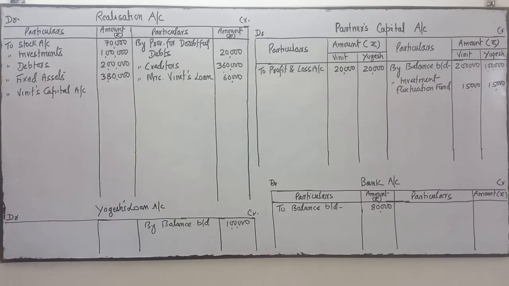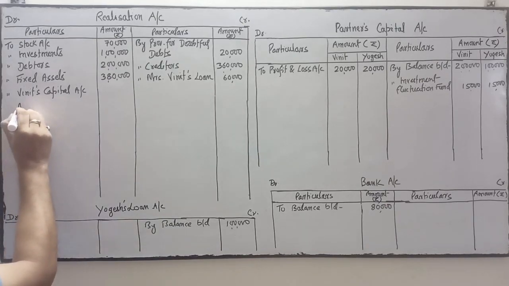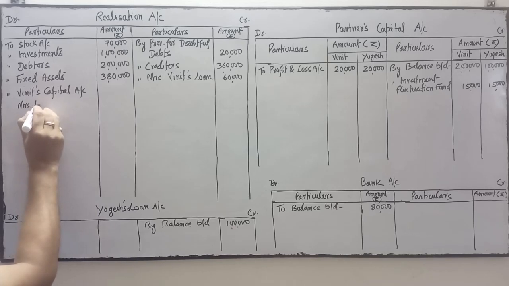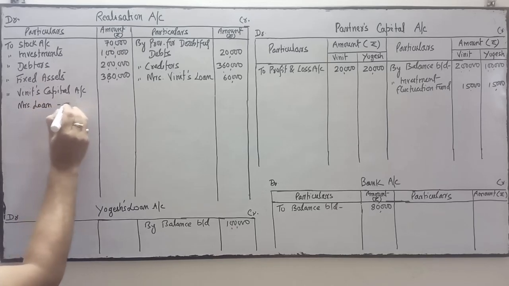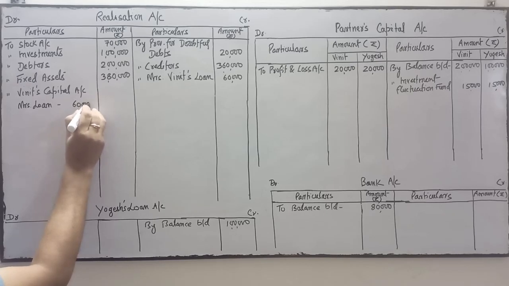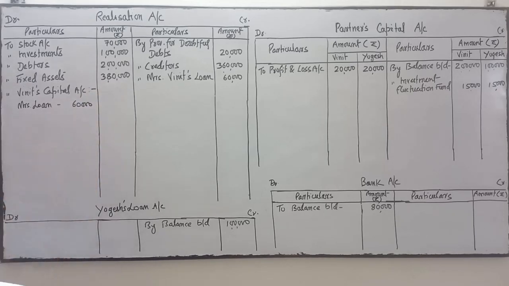And the last one, point number G. Point number G. This one is related to Mrs. loan. Mrs. loan is 60,000. Okay. And the last information, G point, realization expenses 2,000 were paid by Bineeth.